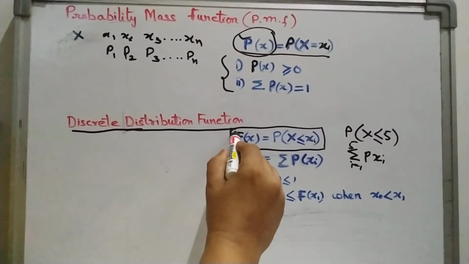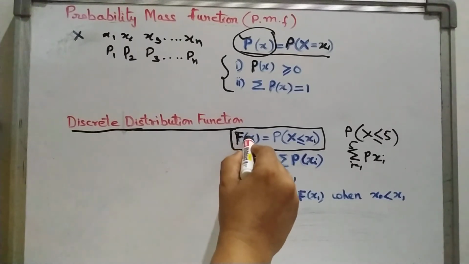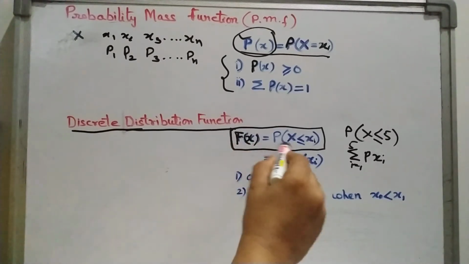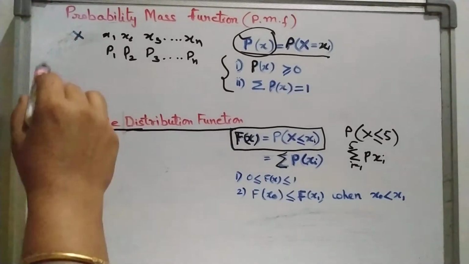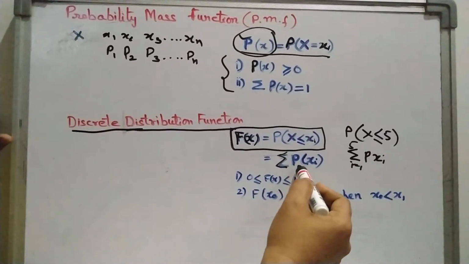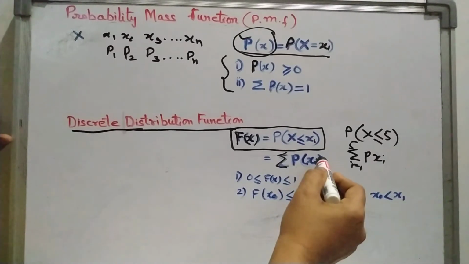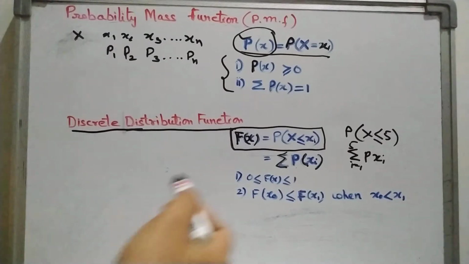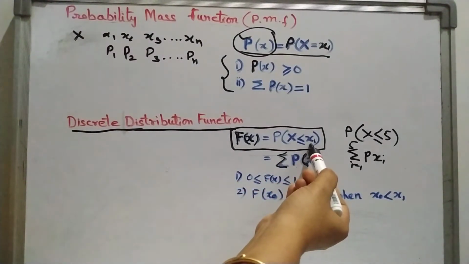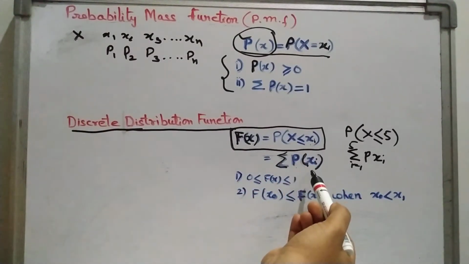This is your distribution function F(x), so it must be written in this way, and in case of discrete, it is equal to summation of P(xi). Whatever be the value of x, we add up to that level, and that is the cumulative.